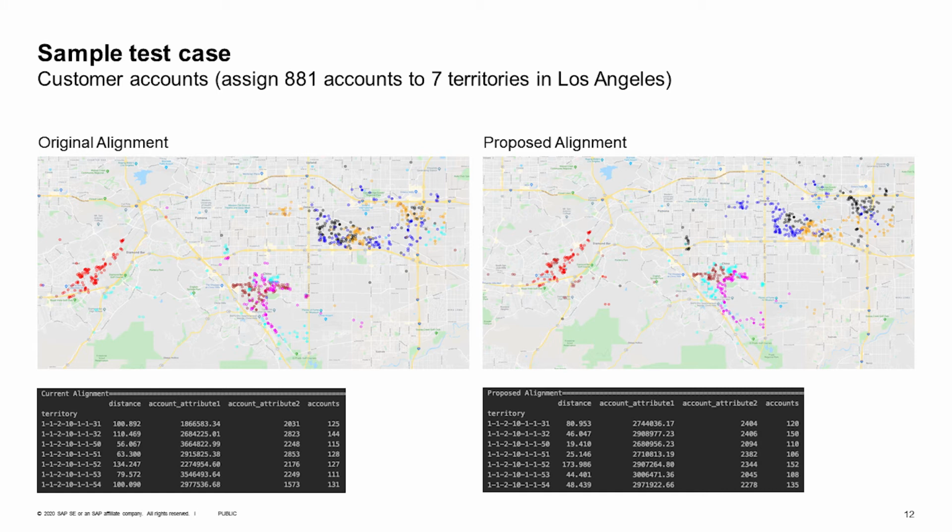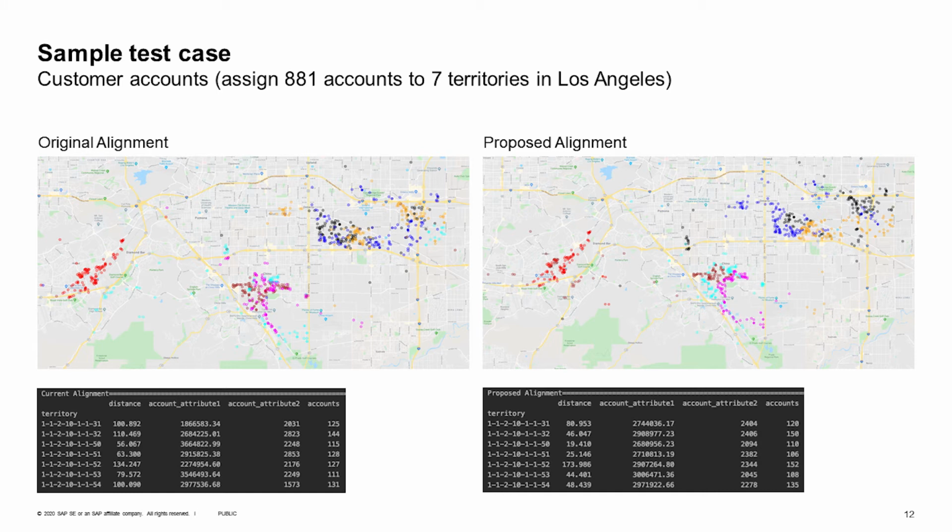And if you compare these two figures, you see that on the right-hand side, you see more dense territories. And if you compare the tables under the figures, you see that the total traveling distance on the right-hand side is much lower compared to the left-hand side.